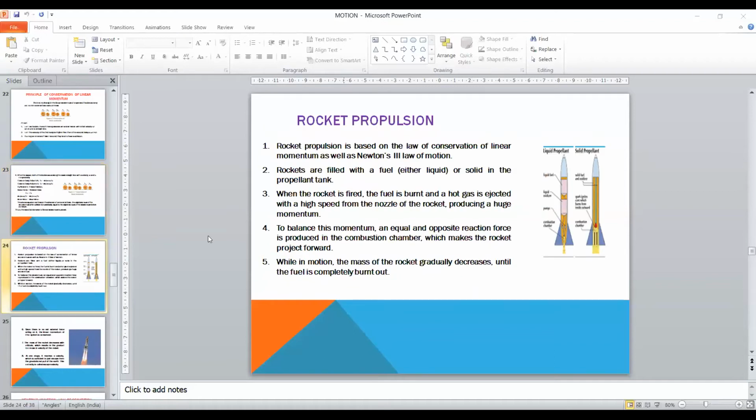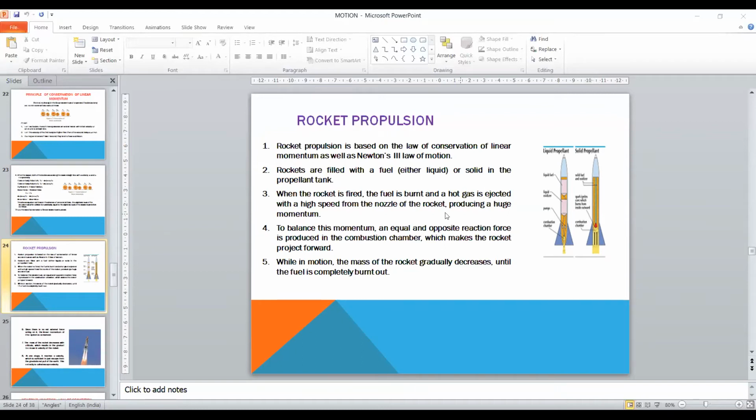Rocket propulsion. Rocket propulsion is based on the law of conservation of linear momentum as well as Newton's third law of motion. Rockets are filled with the fuel, either liquid or solid, in the propellant tank. So we see here two rockets. One is a liquid propellant and the other one is a solid propellant. Here, the fuel that is used is liquid. So here the lavender color thing you can see, and this is the propellant tank, and this propellant tank is filled with liquid. And this is a solid propellant rocket, and this orange color thing you see here is the solid fuel that is filled. So it is known as solid propellant.